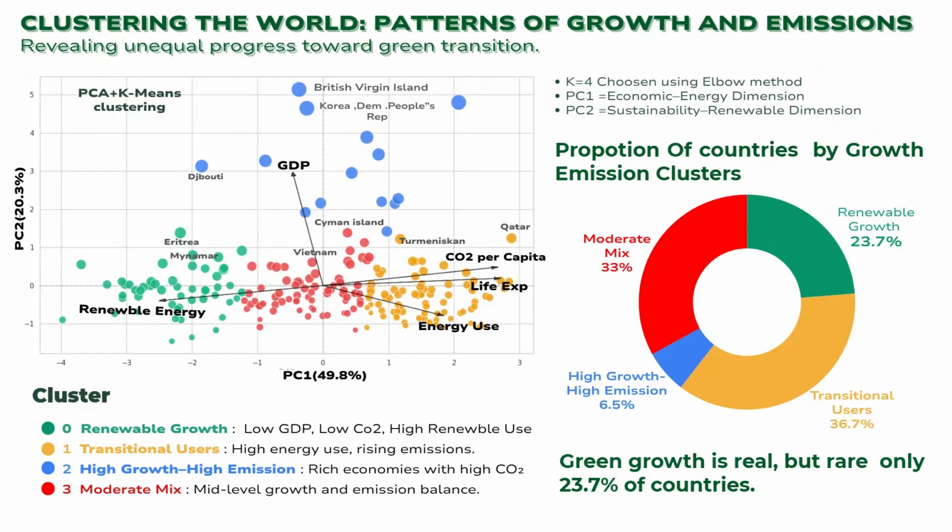Renewable growth covers about 23.7%, transitional users around 36.7%, moderate mix about 33%, and high carbon high emission about 6.5%. This shows that green growth is real but still rare, because only around a quarter of all countries fall into the renewable growth group. Most nations are still in transition, trying to balance economic progress with sustainability.